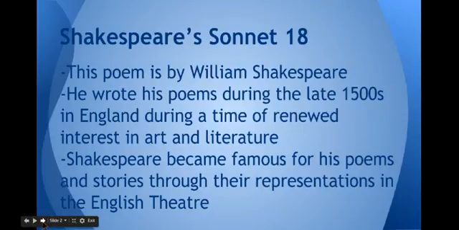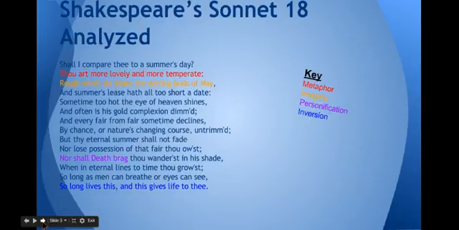The first poem I'm going to be talking about is Shakespeare's Sonnet 18. This poem is written by William Shakespeare, and it was written approximately during the late 1500s in England, during a time of renewed interest in art and literature. Shakespeare became famous for these poems and stories that he wrote through their representation in the English theater.